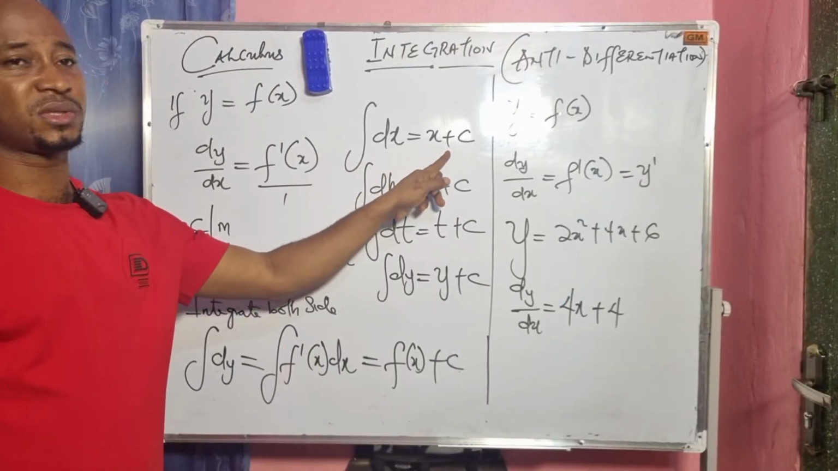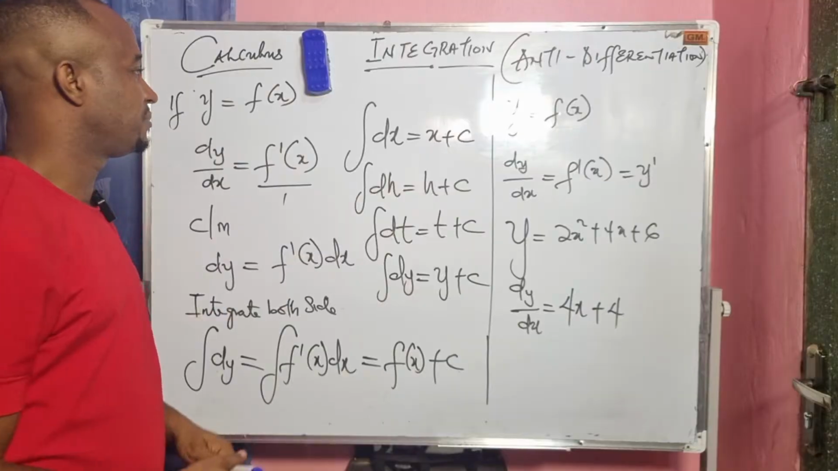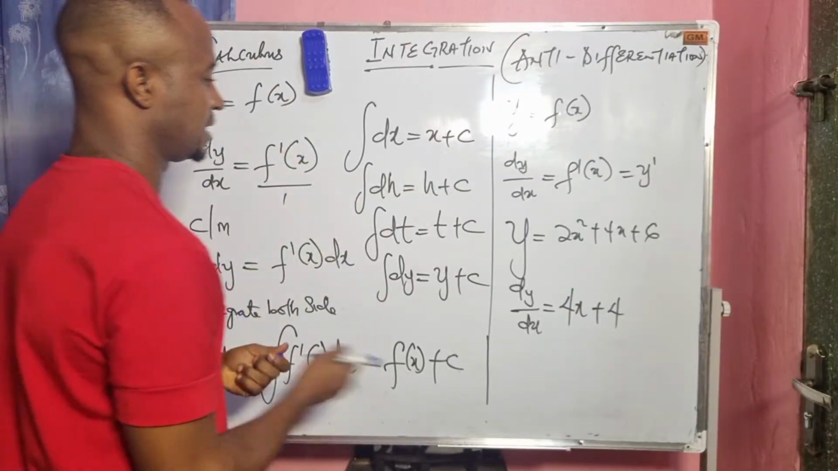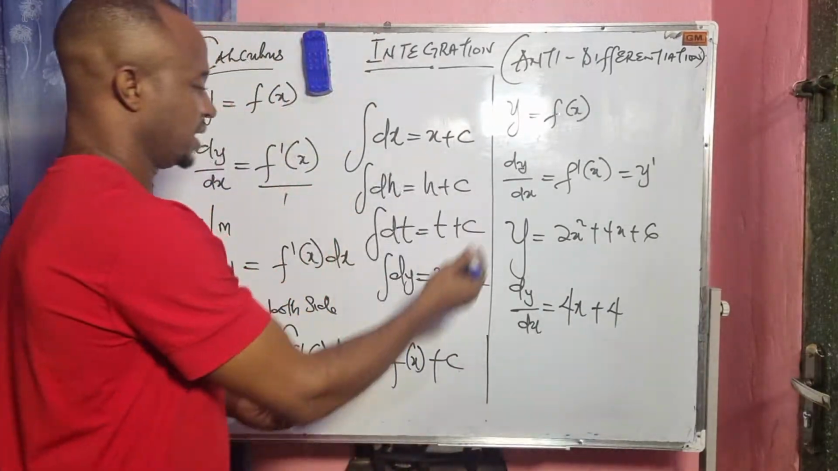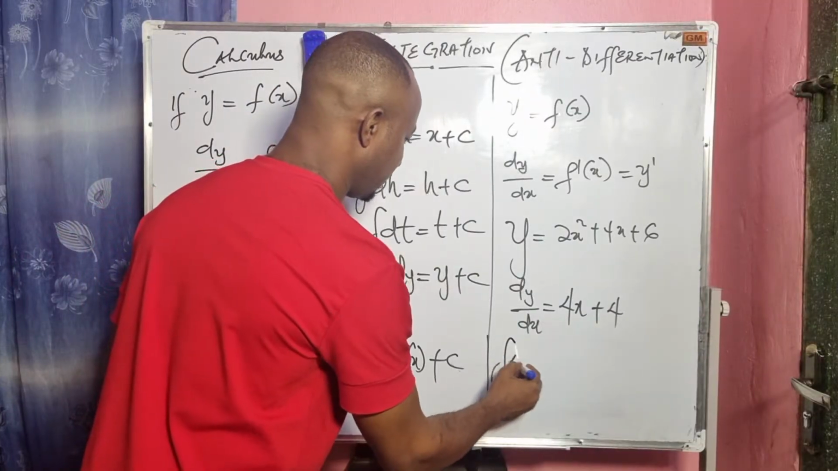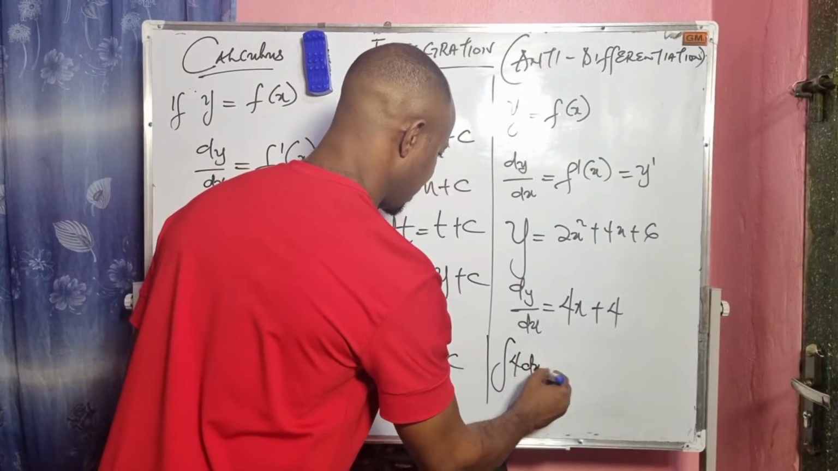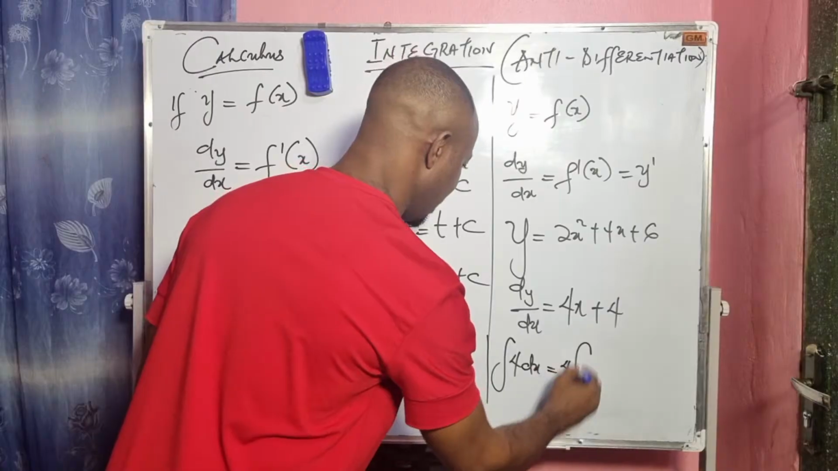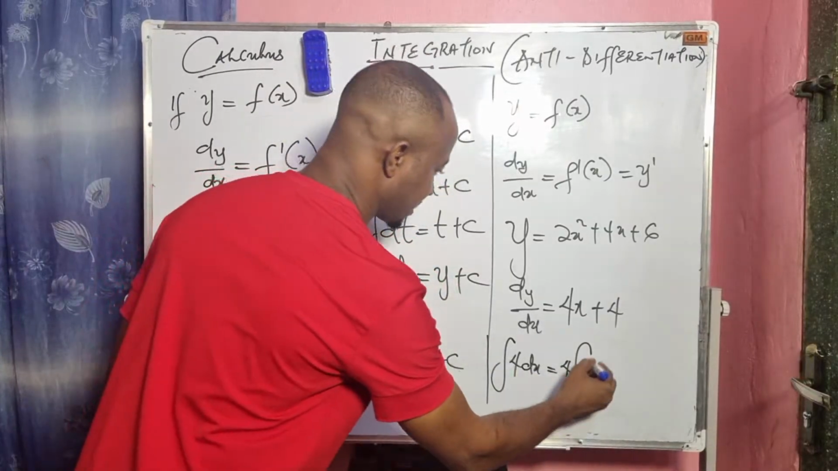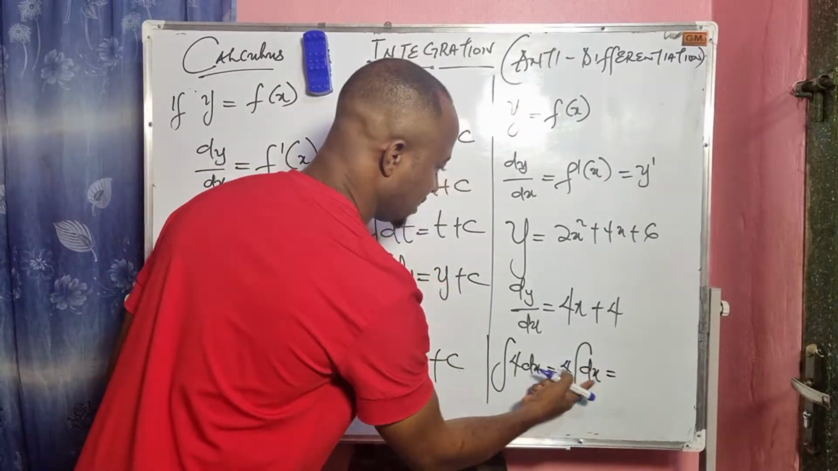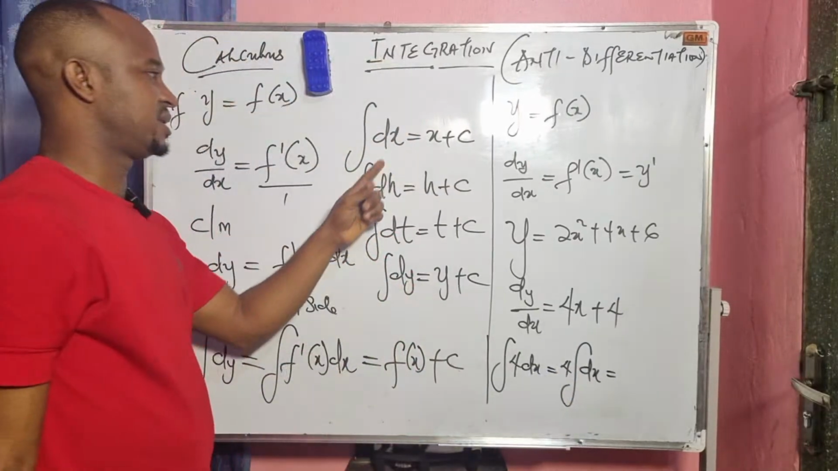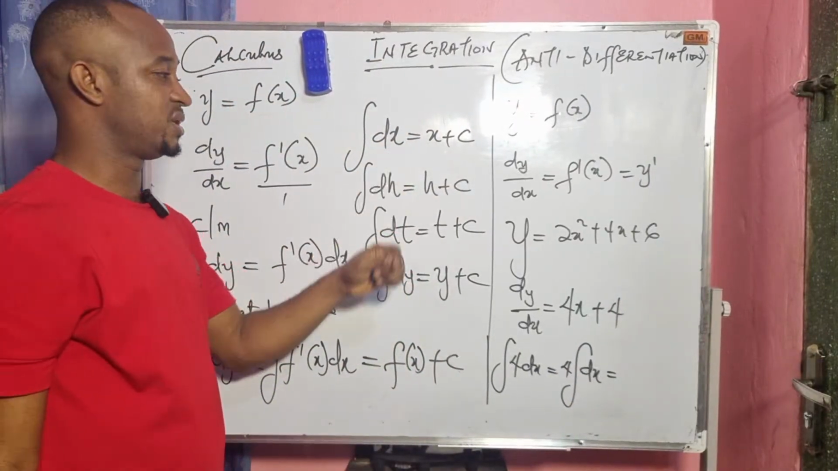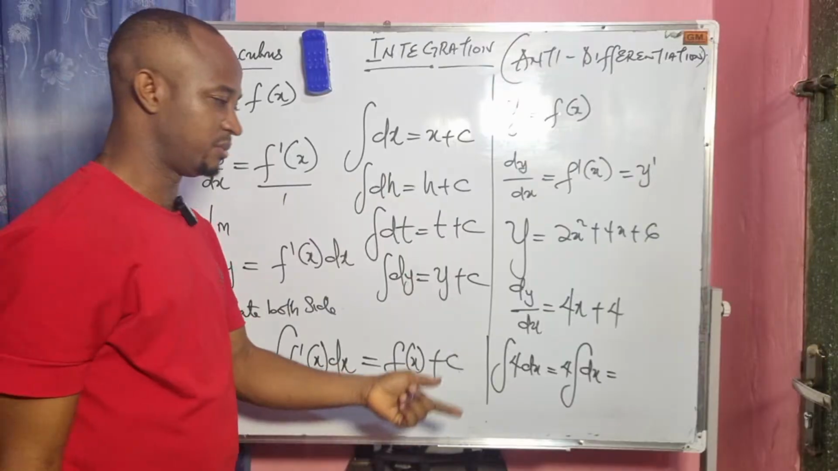Then we have to add c to it. That simply means that if I have an integral of 4 dx, that will give us 4 times the integral of dx, which is equal to, because integration of a change in a variable will always give us the variable, 4x plus c.